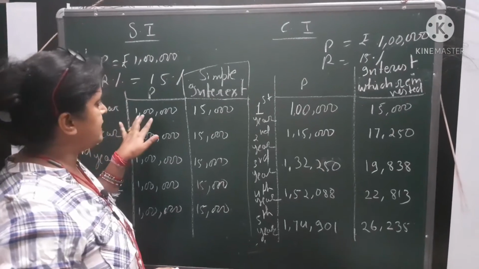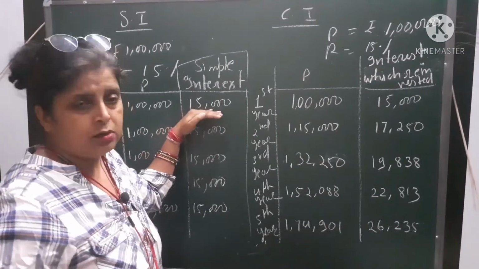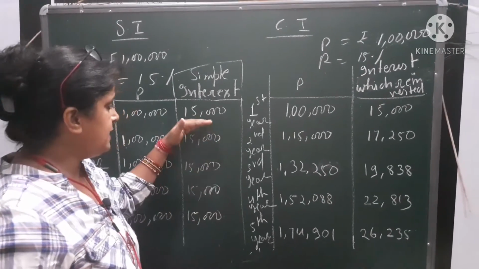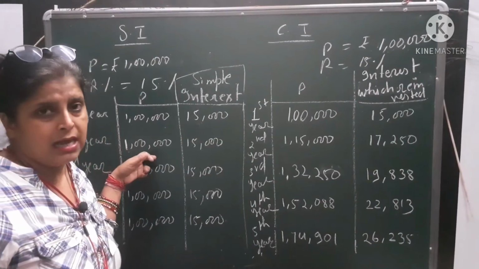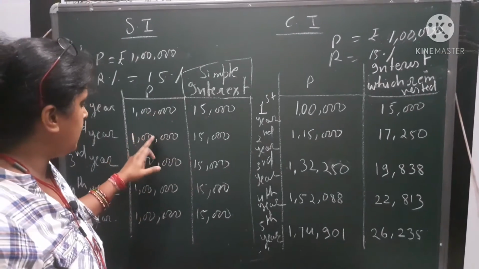See, the first year principal was 1 lakh, and at the end of the year he got 15,000 rupees as interest. He withdrew the money for his personal uses. Then the second year, what happened? Again the second year the principal was the same, 1 lakh. Okay, so this is the concept of simple interest. Try to understand, principal is the same every year.